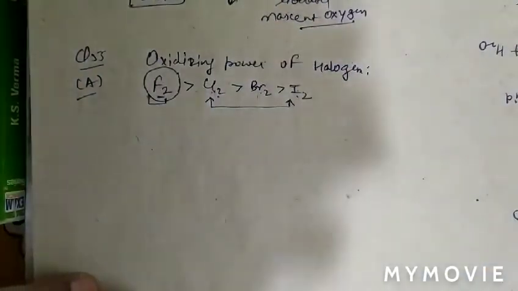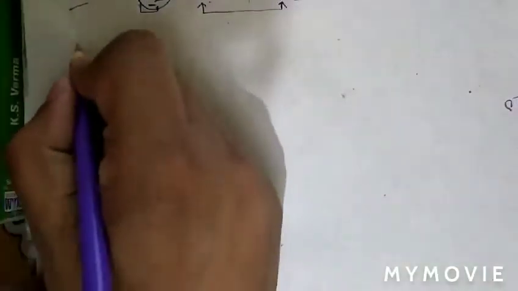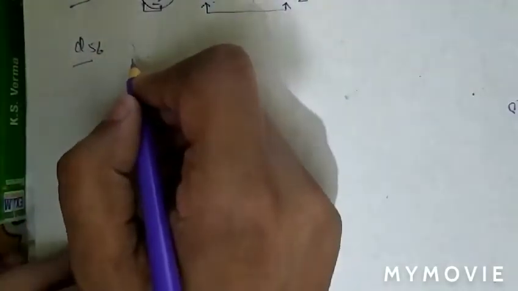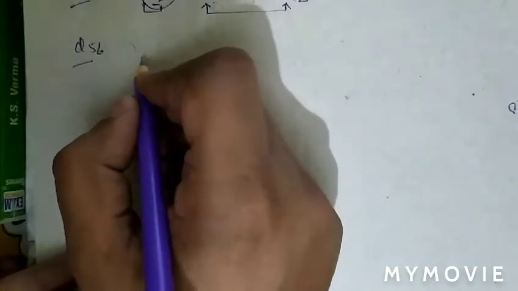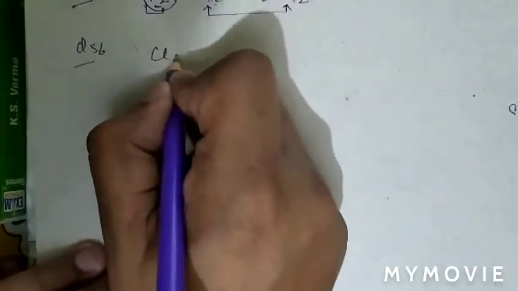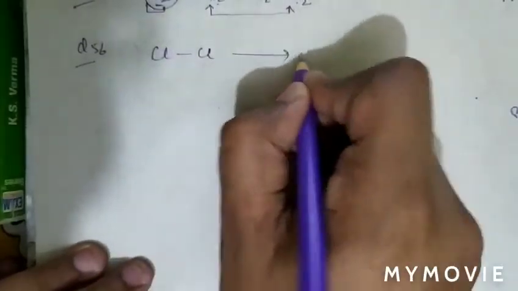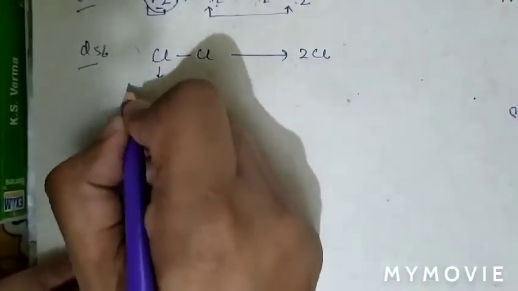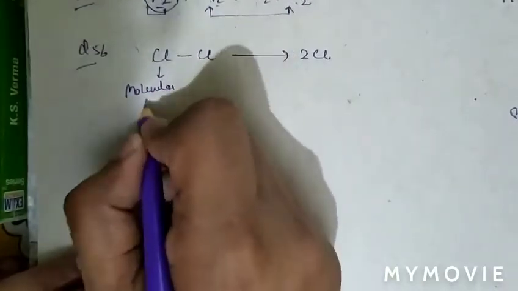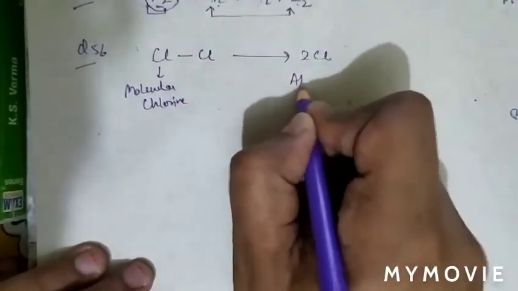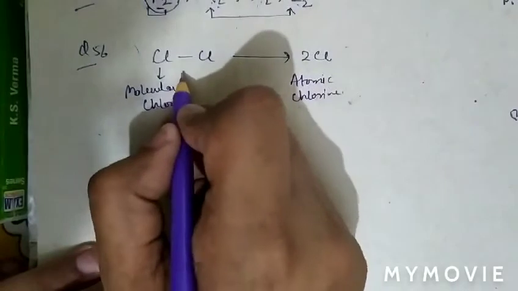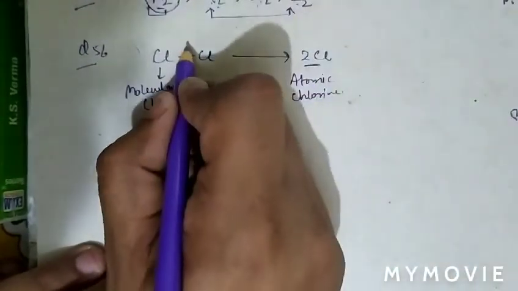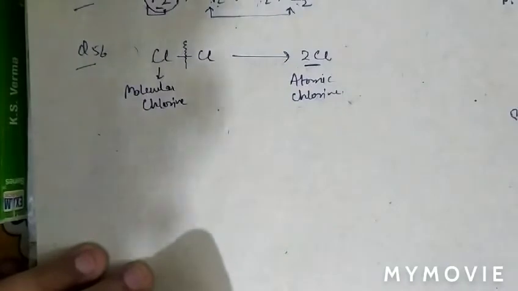See question number 56. In question number 56, the question is: which condition is used to convert atomic Cl from molecular Cl2. Molecular Cl2 contains a Cl-Cl bond, and it will convert into atomic. This is molecular chlorine, and this is atomic chlorine. To convert molecular chlorine into atomic chlorine, this bond has to be broken. It means energy is required to break the bond.